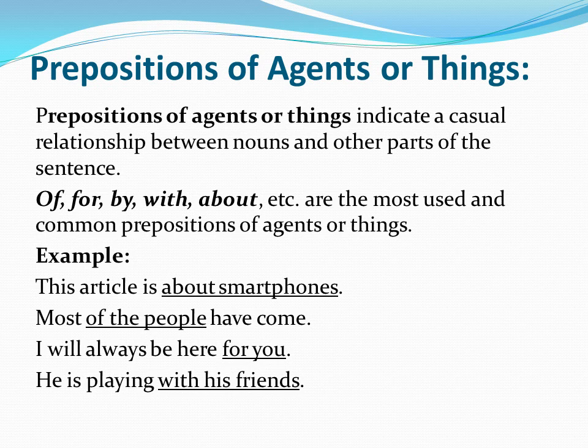Most of the people have come. Of is the preposition and people are agents. I will always be here for you. For is the preposition here and you is the agent we are talking about. He is playing with his friends. Now here with is the preposition and friends are the agents. Like this we use prepositions of agents or things.